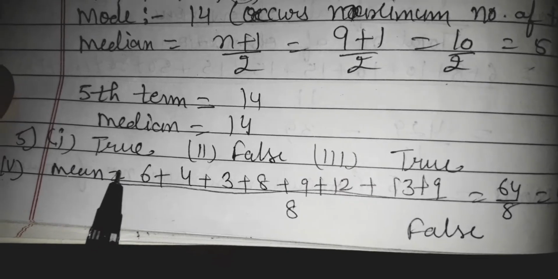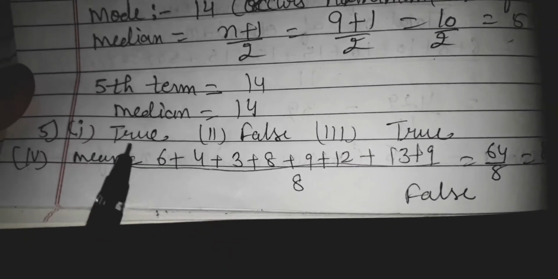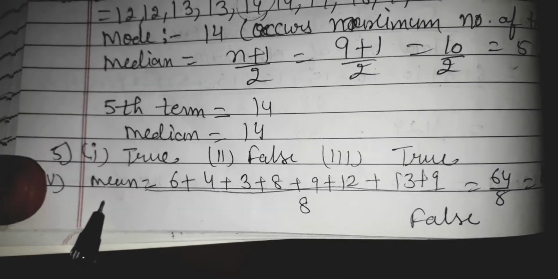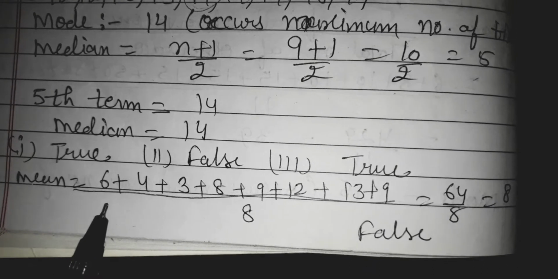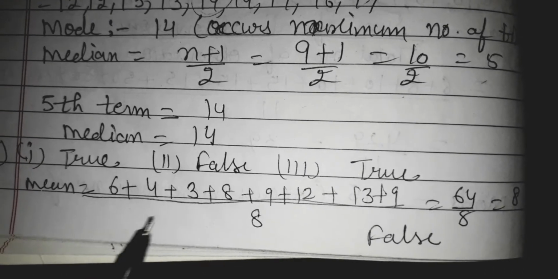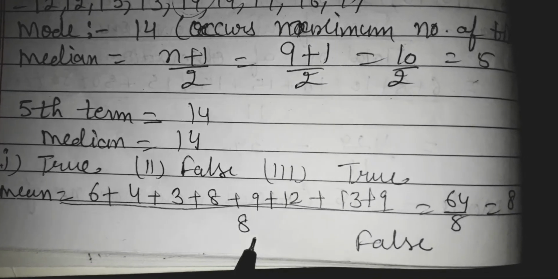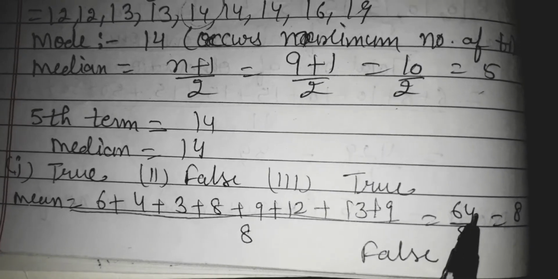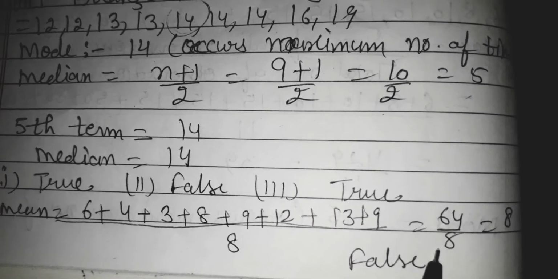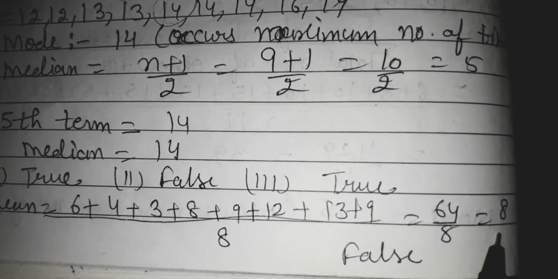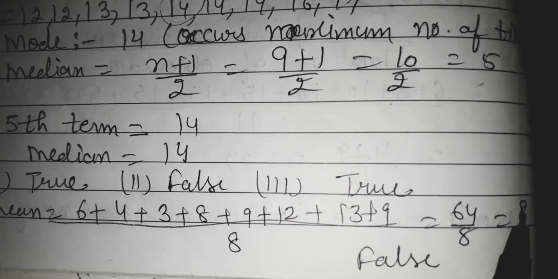First, I have note the statement. You will do these questions yourself. I will explain only this part, mean. These numbers are given in your book. You have to find the mean of these numbers. I will write the same formula, sum of observations upon number of observations. Sum किया तो 64 upon number of observations 8. 64 is divided by 8. Answer will be 8. The question asked if the mean is 9. No, mean is 8. It means it is false.